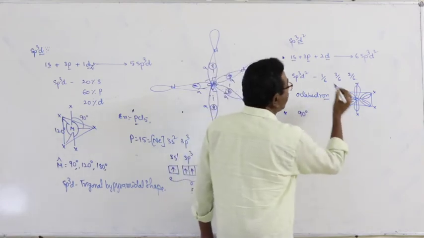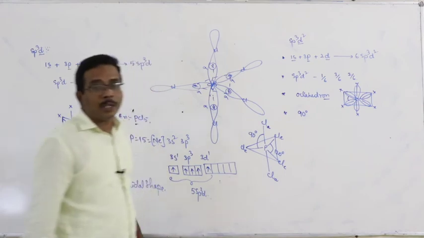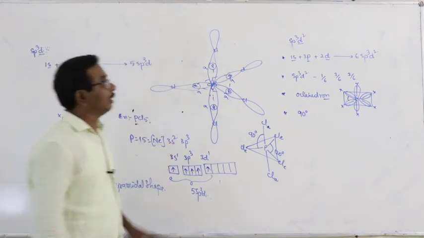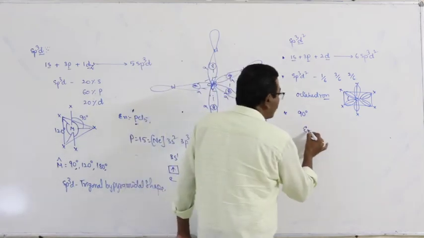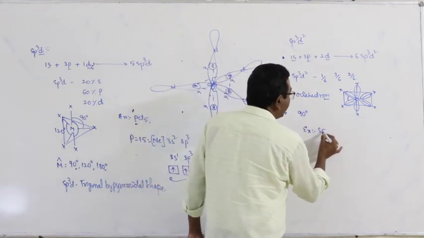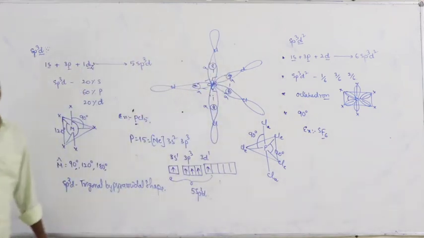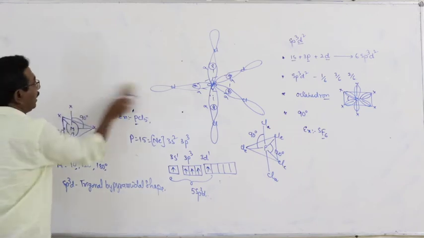Therefore, the shape of the molecule with sp3d2 hybridization in the valence shell of the central atom is octahedral. And here the most common and popular example is sulfur hexafluoride. What about the formation of sulfur hexafluoride?